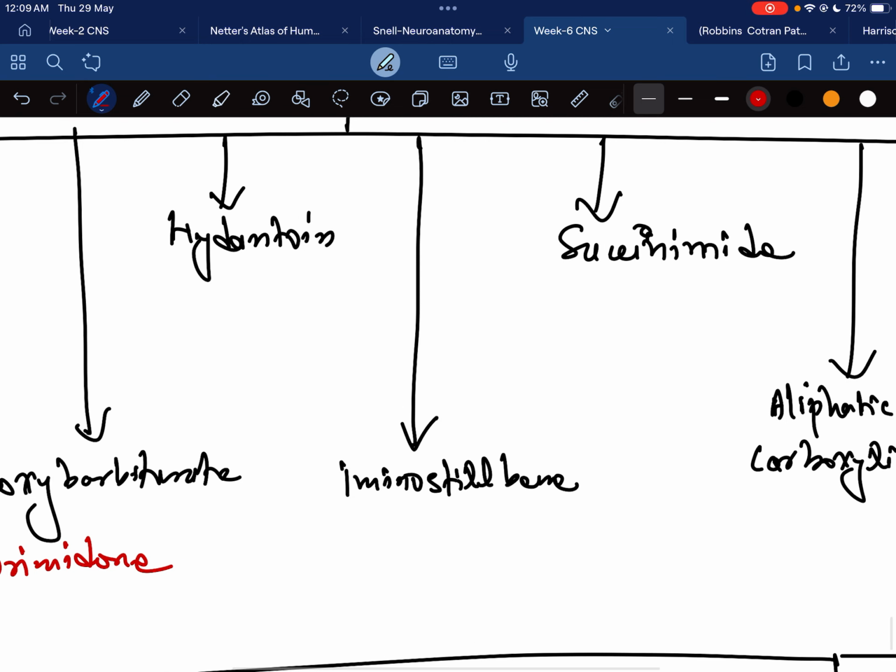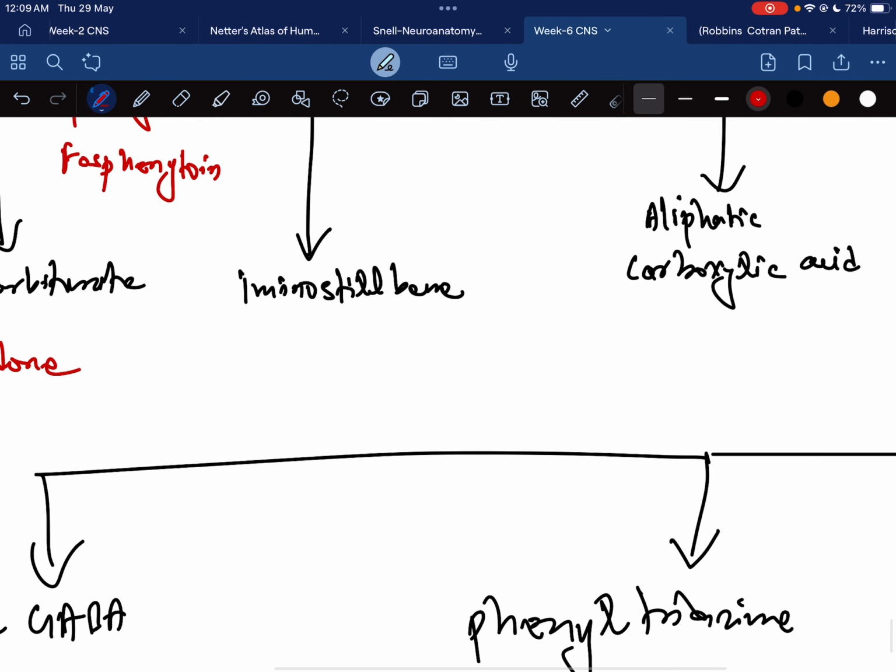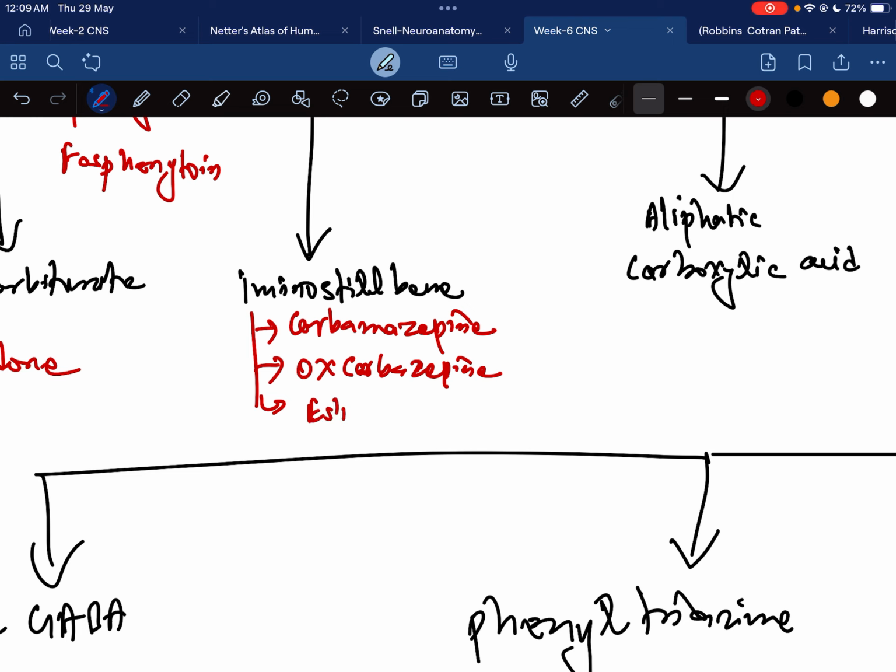In the hydantoins there are two drugs: phenytoin and fosphenytoin. Then there is iminostilbene. In iminostilbene there are three drugs. One is carbamazepine. Then there is oxcarbazepine. Then the third one is eslicarbazepine.